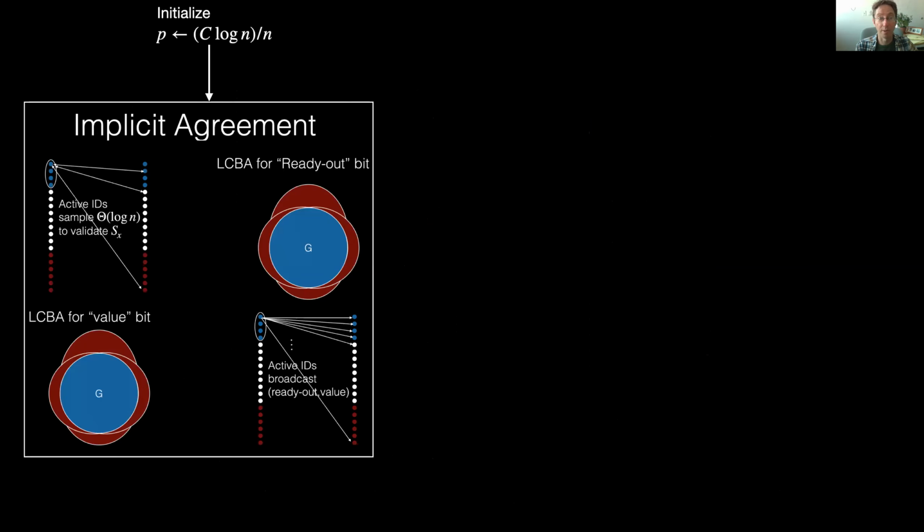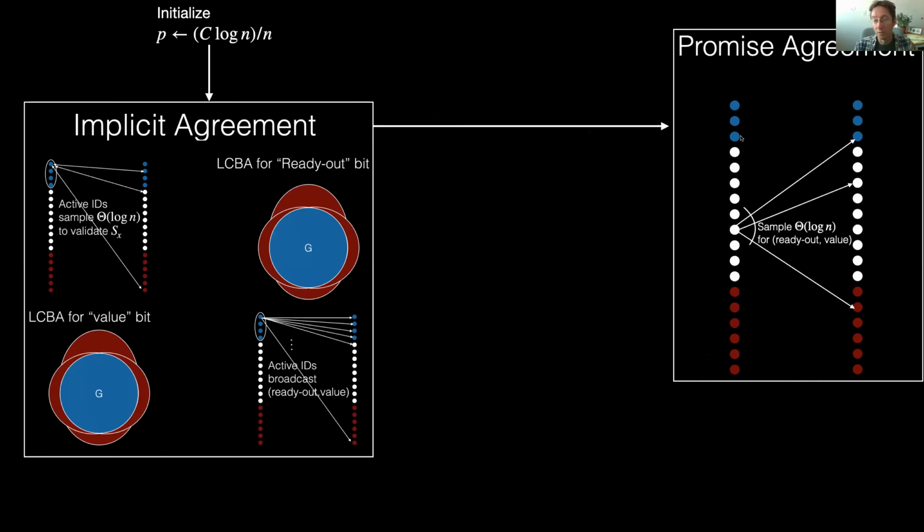So the entire algorithm then looks something like this. Remember, we initially set our p-value to be something small. We run implicit agreement. And then after that, we run the promise agreement problem and do the sampling. And at the end of promise agreement, all the good IDs decide on the same value.